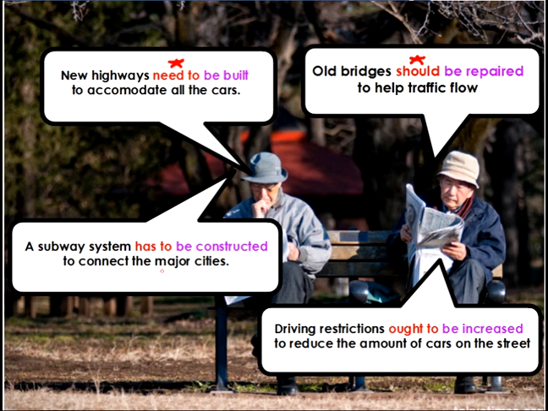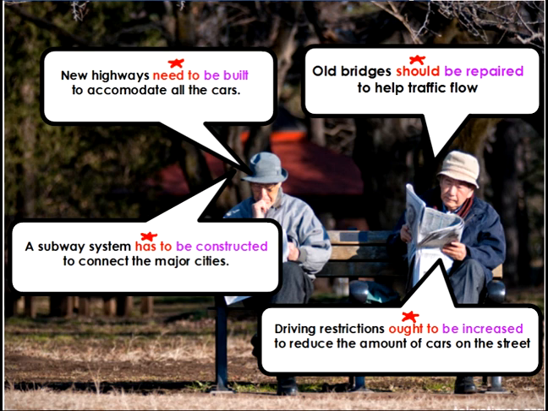Down here, the other suggestion was a subway system has to be constructed to connect the major cities. So, again, I'm using my modal verb has to, and I'm using the passive voice. A subway system has to be constructed to connect the major cities. And the last suggestion, driving restrictions ought to be increased to reduce the amount of cars on the street. Again, I'm using a modal ought to, and then my passive voice. Driving restrictions ought to be increased to reduce the amount of cars on the street. Now, notice in all of these, I'm not talking about who is doing these things.